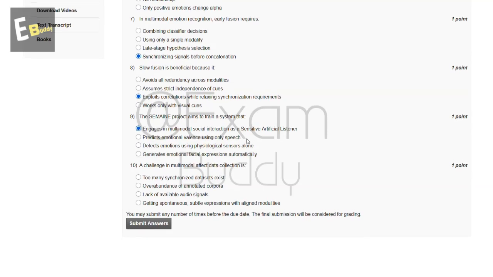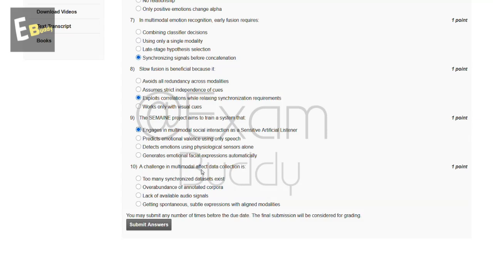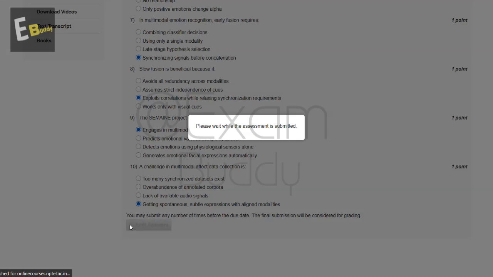And now let's go to our question number 10. A challenge in multimodal affect data collection is. So these are the options and the answer of our 10th question is D, getting spontaneous subtle expressions with aligned modalities. Now submit your answer.